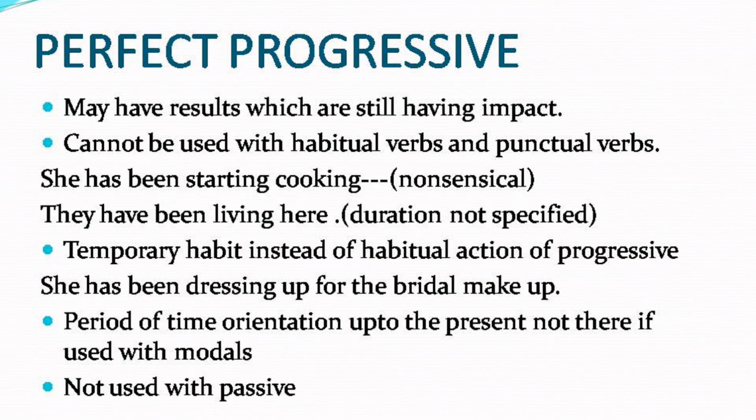Perfect progressive may have results which are still having impact. That's the usage. It cannot be used with habitual verbs and punctual verbs. She has been starting cooking. It looks so nonsensical. They have been living here. Duration is not specified. A temporary habit, instead of habitual action, can be shown in one example. She has been dressing up for the bridal makeup. This is how we are using it. Period of time orientation up to the present is not there if used with modals. It cannot be used with passive.